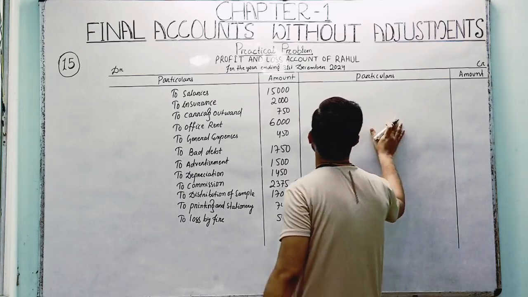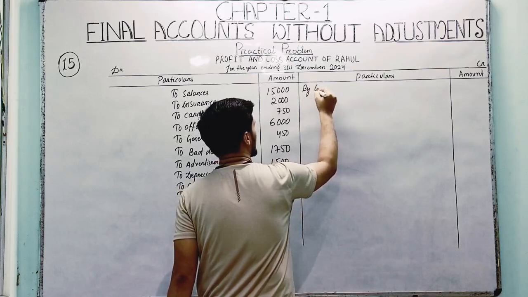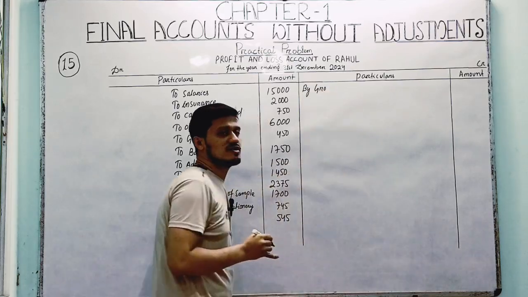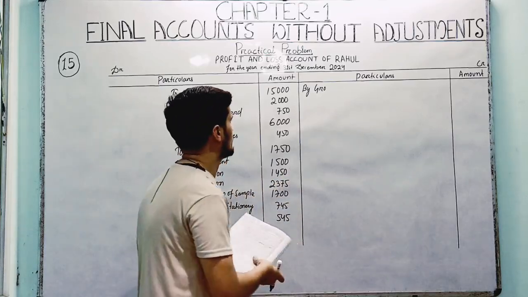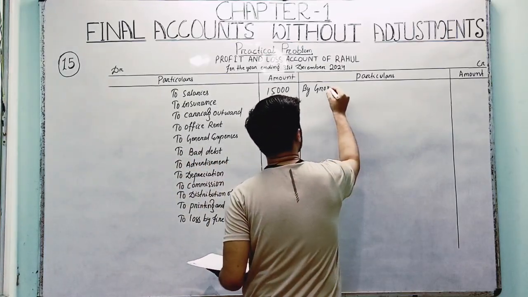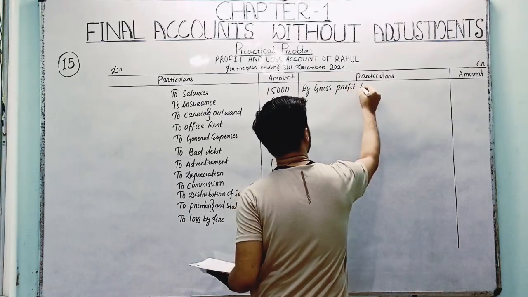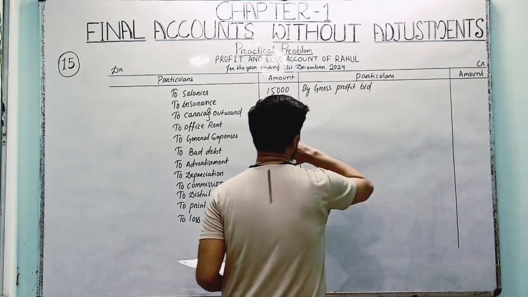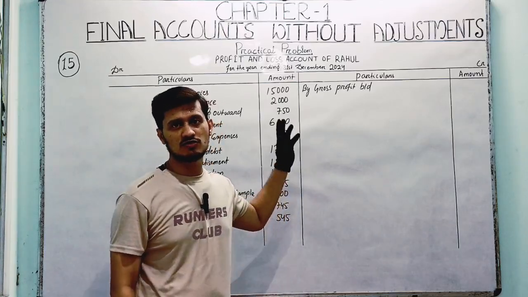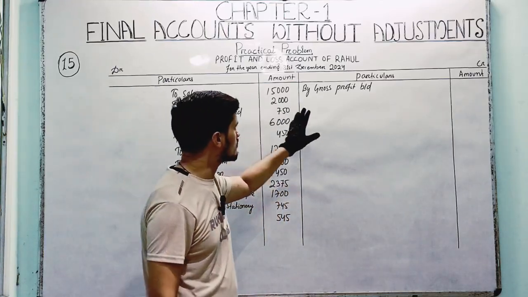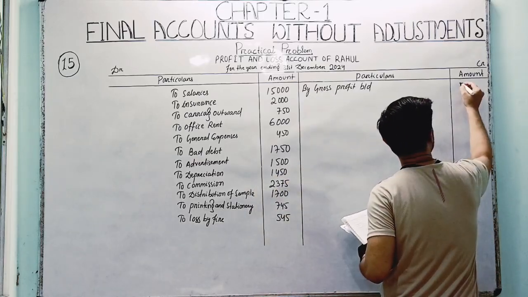Now the credit side. The first transaction will be the gross profit, right? The gross profit was given in the question heading. It's 89,500. Here you have to write gross profit brought down. In the case of the trading account, it is gross profit carried down. Here it is gross profit brought down, 89,500.